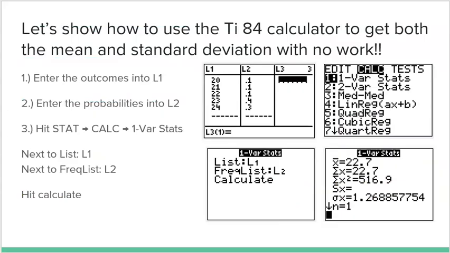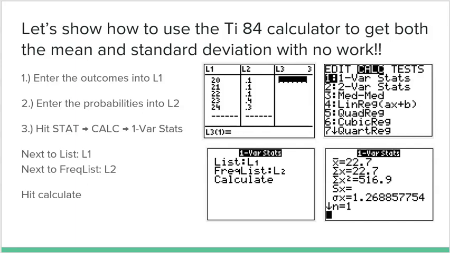All right, to get the calculator to give you the numbers you need, you have to follow three pretty basic steps. Number one, enter the outcomes into list one. So you're going to hit second stat on your calculator. You're going to list all of the outcomes in list one: 20, 21, 22, 23, 24.